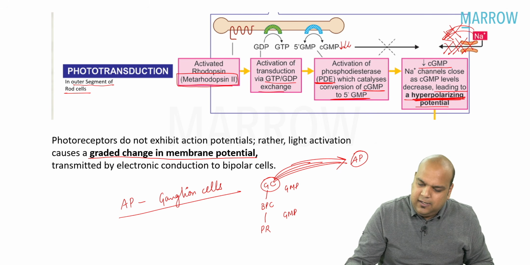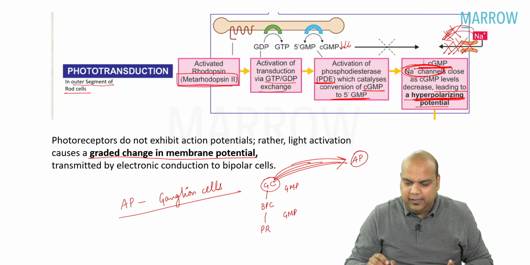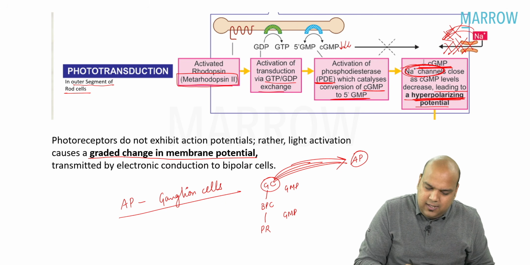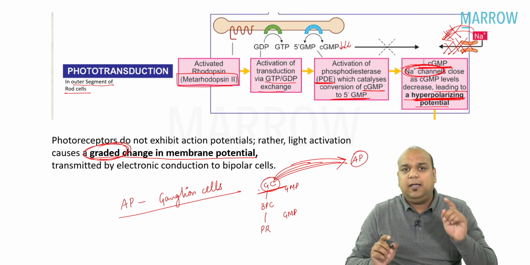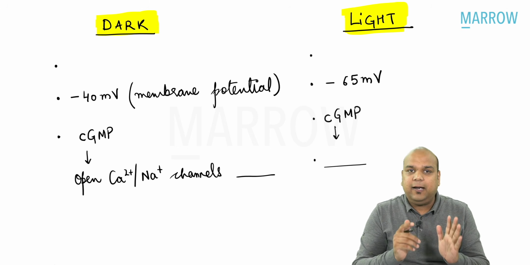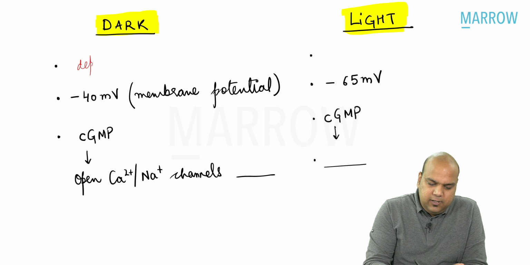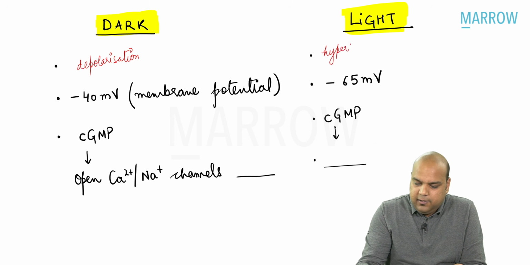So photoreceptors generate potential by hyperpolarization. Hyperpolarization is occurring due to decreased cGMP, so sodium channels are closed. Am I making myself very clear? But this potential is a graded potential. Action potential will be produced in ganglion cells. To summarize, everybody, let's see. In dark conditions, we have depolarization, whereas in light conditions, we have hyperpolarization.